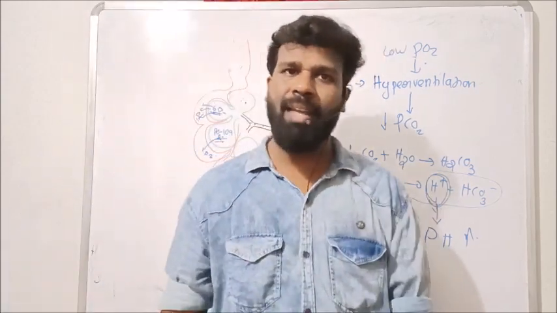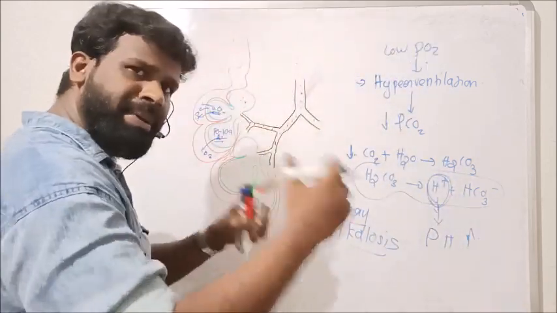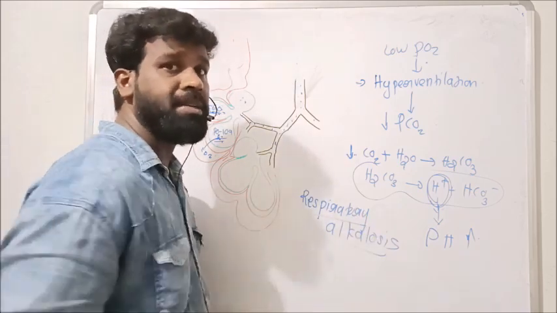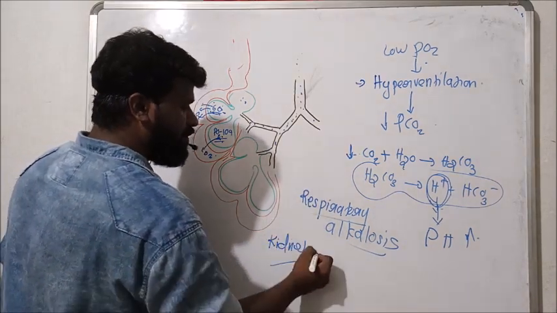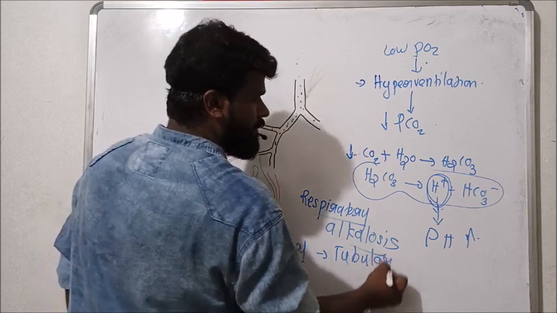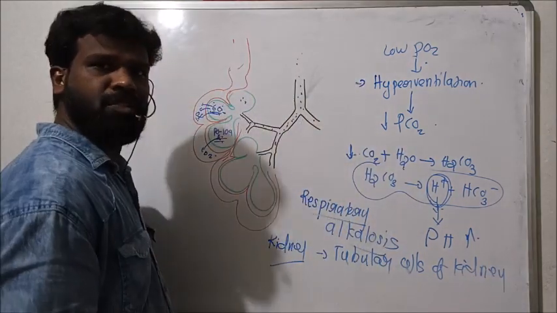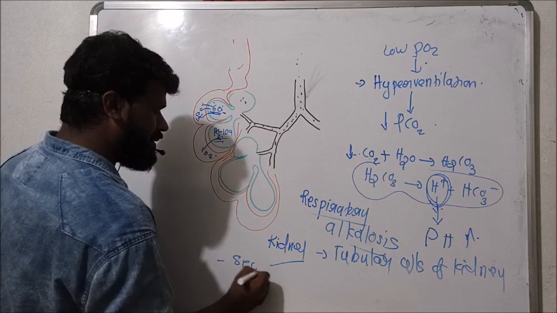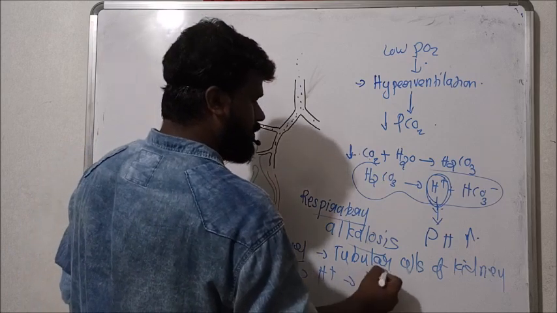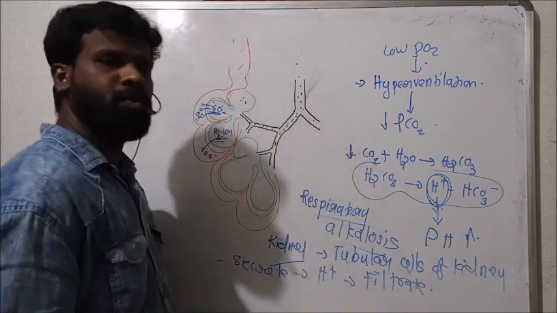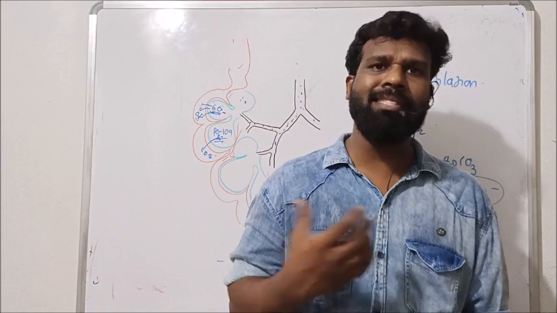But we have the ability to acclimatize in all these extreme conditions. In an acclimatized person, not in an unacclimatized person, the tubular cells of the kidney normally secrete H plus to the filtrate, eliminating excess hydrogen ion from the body and thereby maintaining the acid-base balance of body fluid.